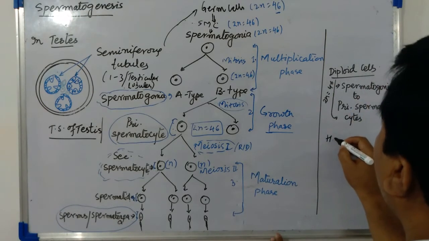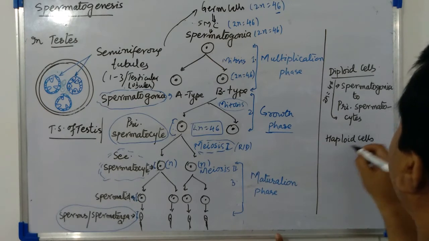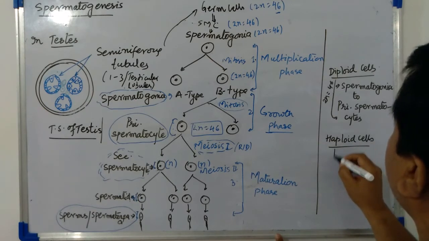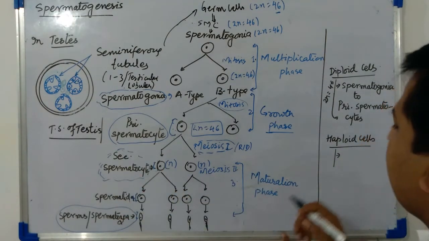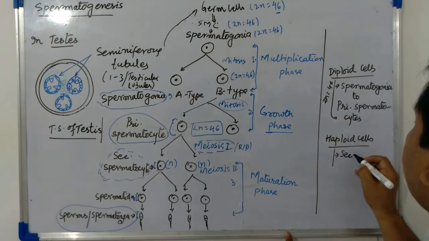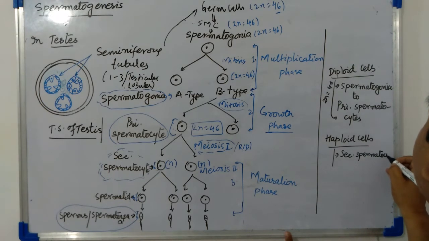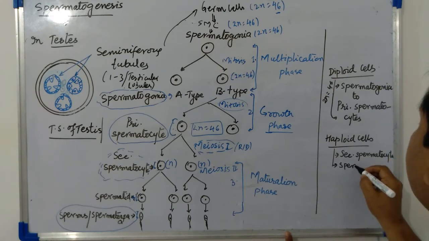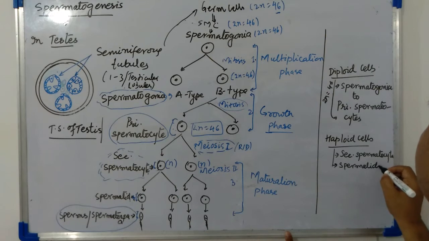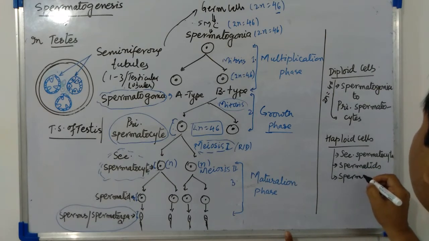Haploid cells are the secondary spermatocyte, spermatids and sperms or spermatozoa.